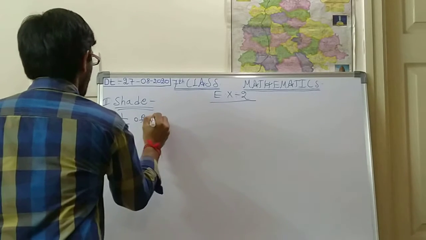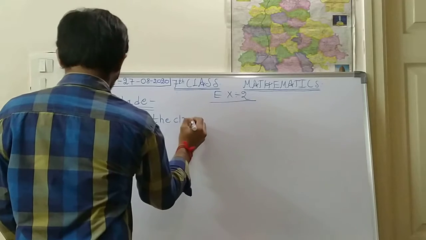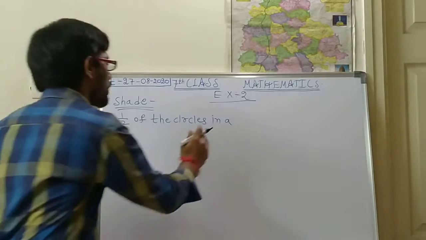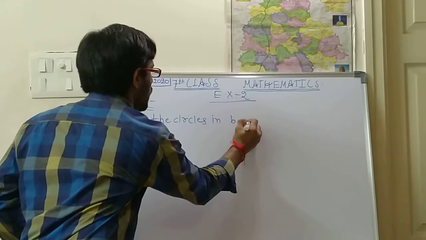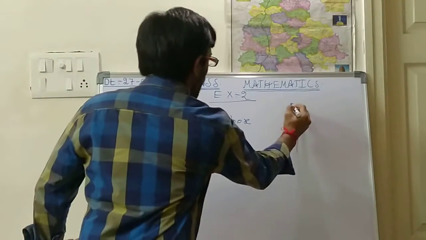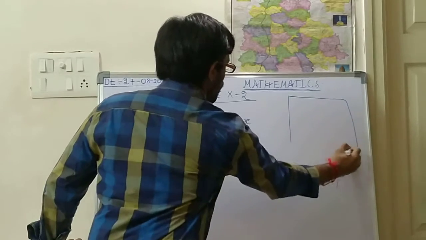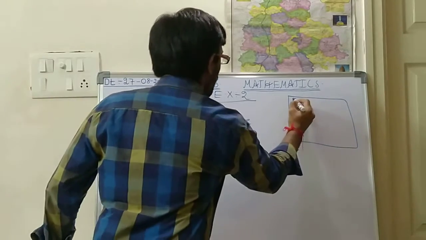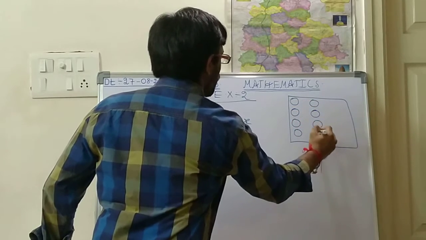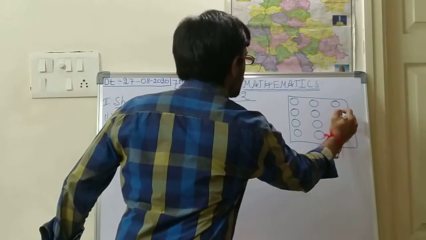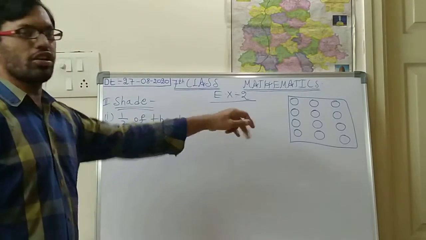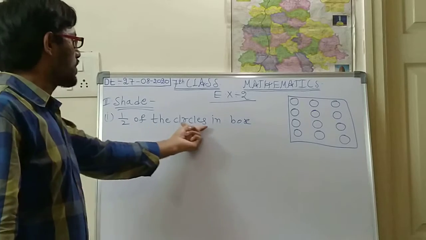1/2 of the circles in the box. So now here I am drawing the box. Okay. In this box how many are there? 1, 2, 3, 4. 1, 2, 3, 4. Next 1, 2, 3, 4. So like this boxes are there. So how many circles should you shade? 1/2 of the circles in the box.